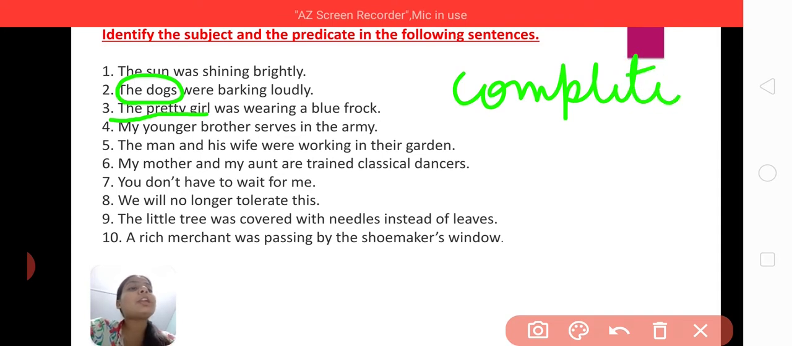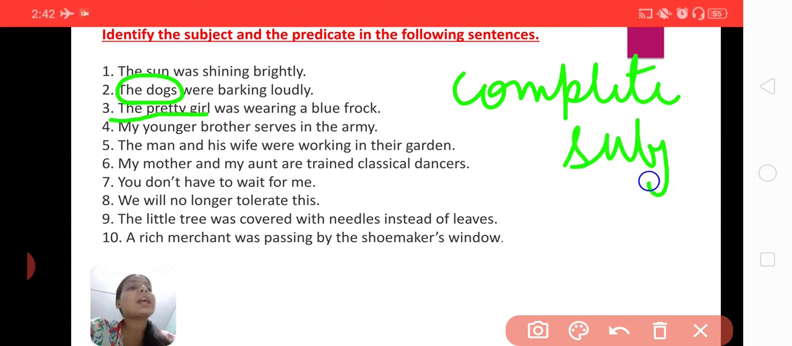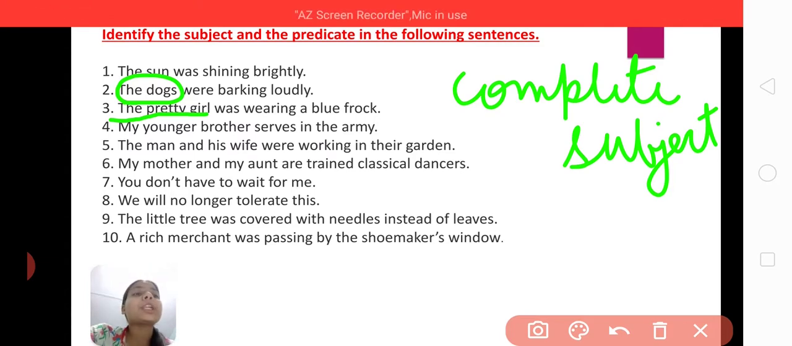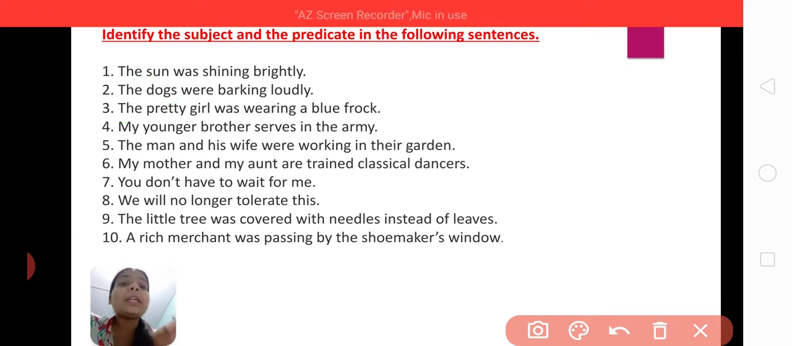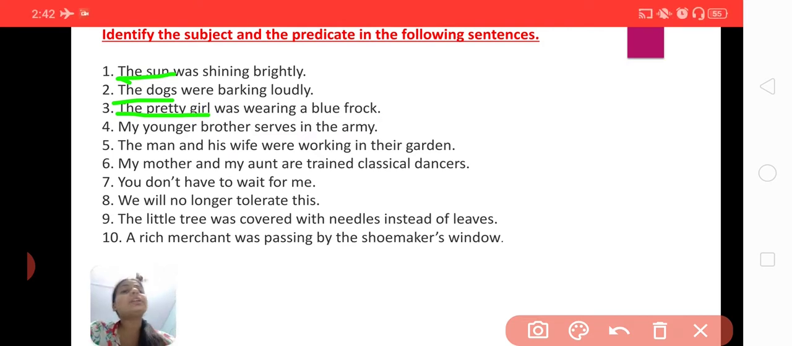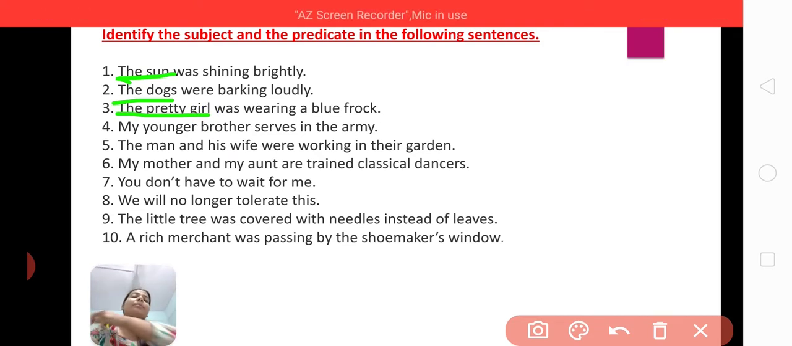Okay, I have already explained this to you in the class also. These types of subjects are known as complete subject. When any noun or pronoun comes with a modifier or any describing word, then that complete group of words will be known as the subject.